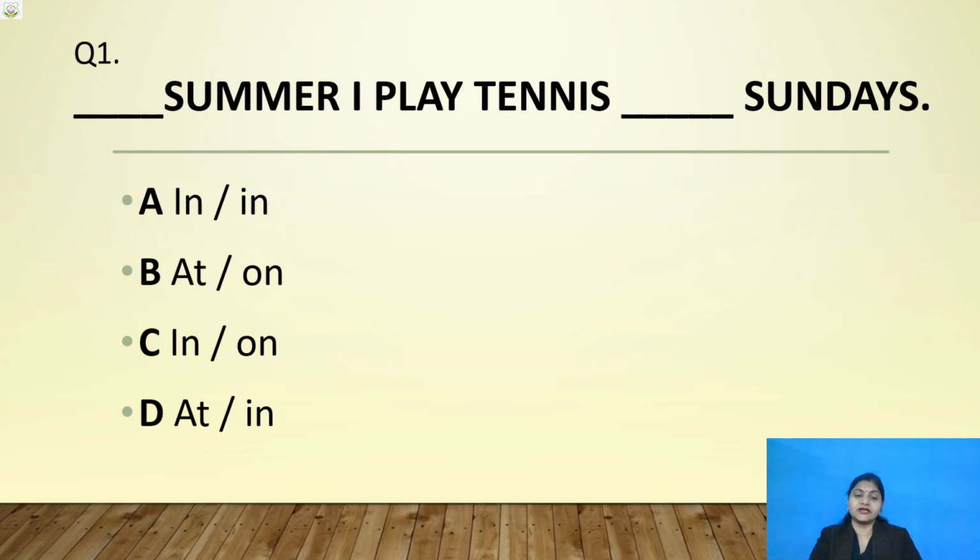If option A is correct, why? If option B is correct, why? Option C, what is the reason? If option D is correct, why? What is the reason? Reason also you have to write, if you are writing the full answer. I am waiting for your answer, children.